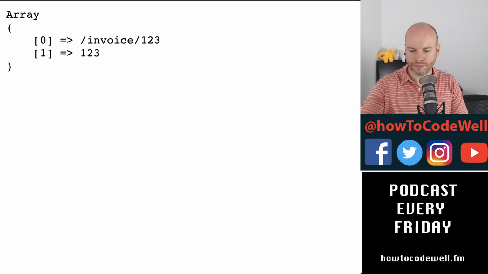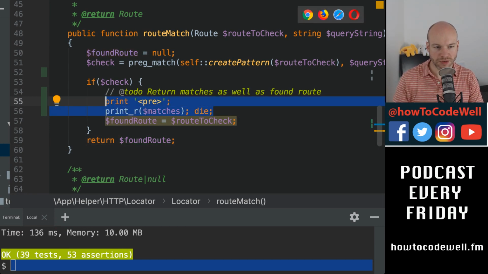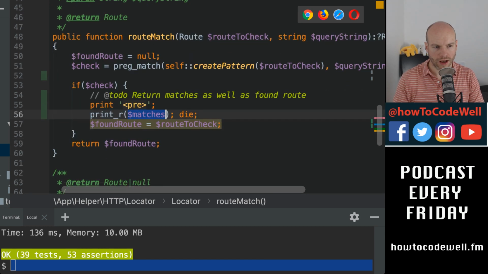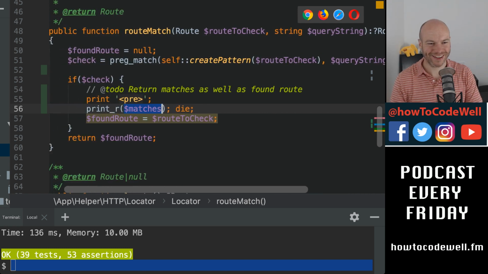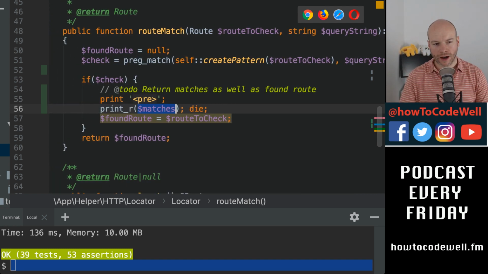So what I've done is I've essentially tried to do what I did last week. I did print r matches. I want to somehow return matches, but it's refusing in that ternary operator I had.